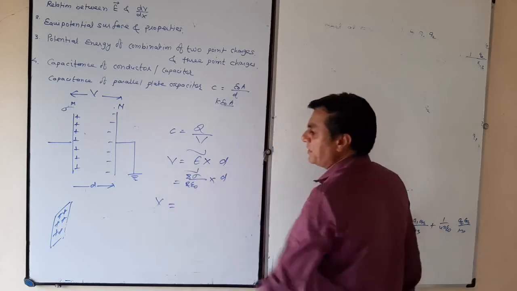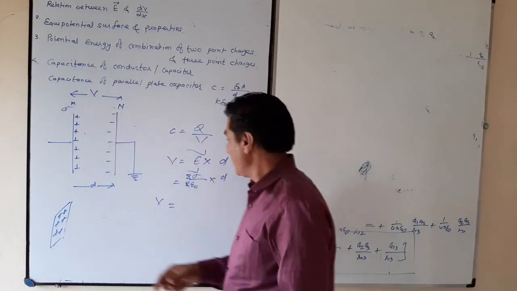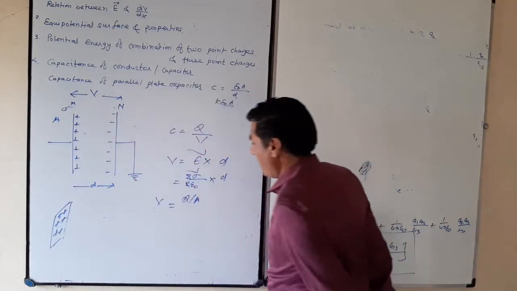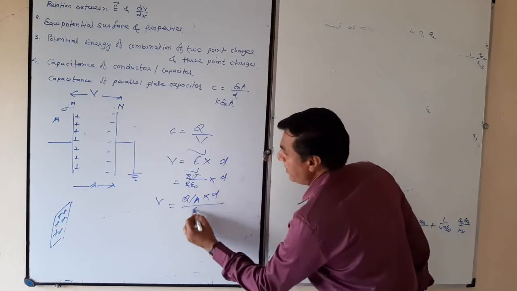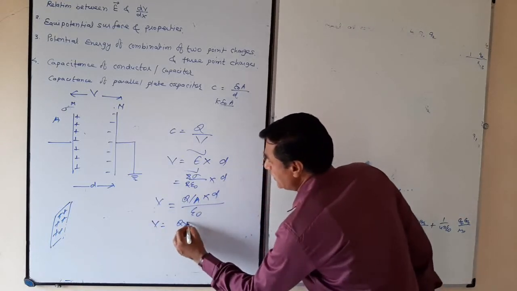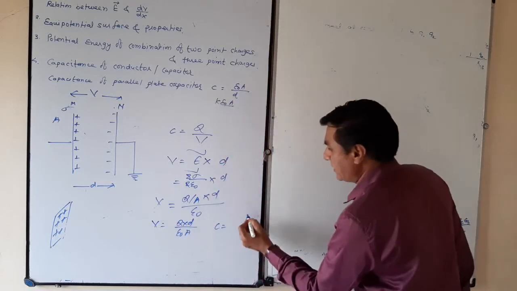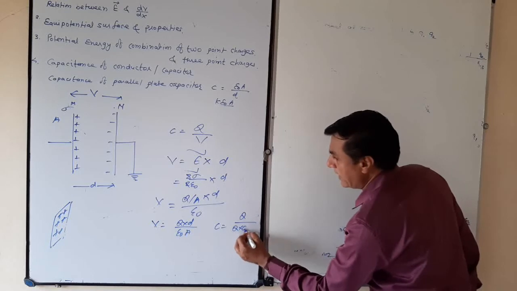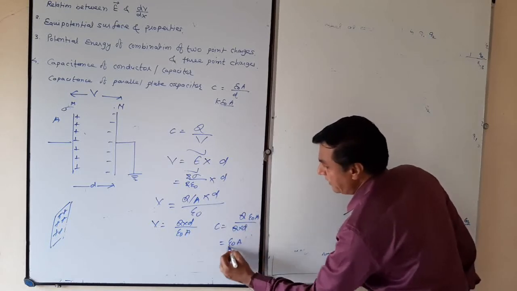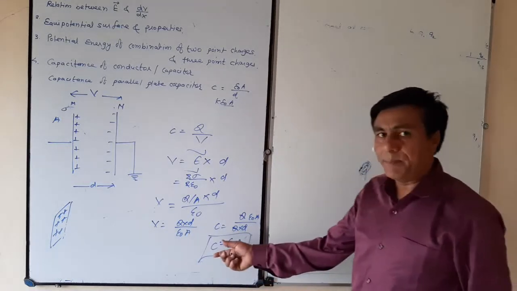So E is sigma upon epsilon 0, where the surface charge density is total charge on the plate divided by area, Q by A, where A is the area of the plate. V is equal to Q D upon epsilon 0 A. Now C is equal to Q by V, so Q cancels and C is epsilon 0 A divided by D. That is the capacitance of a parallel plate capacitor.